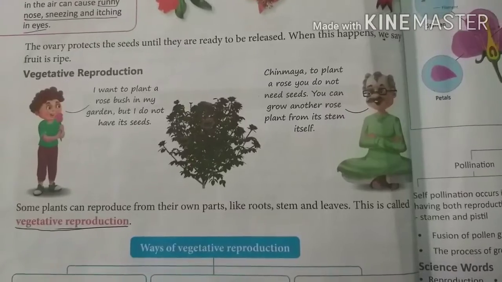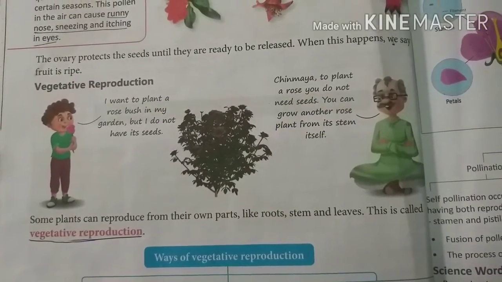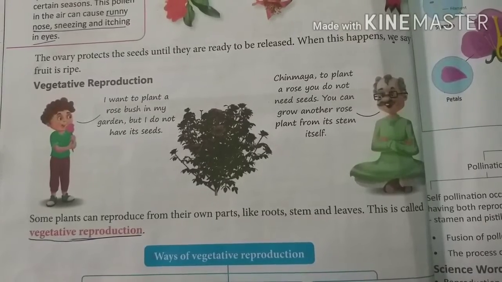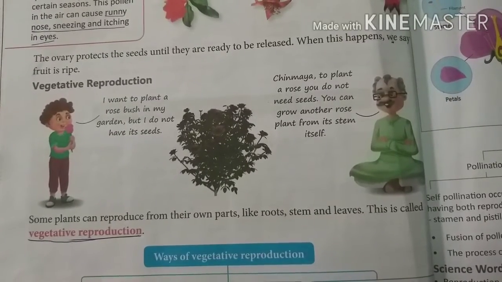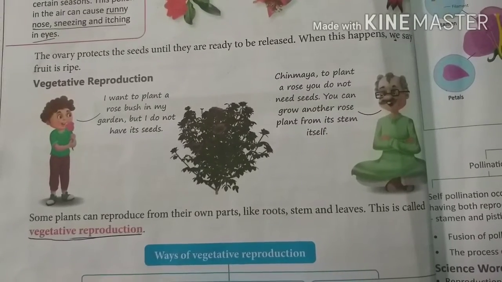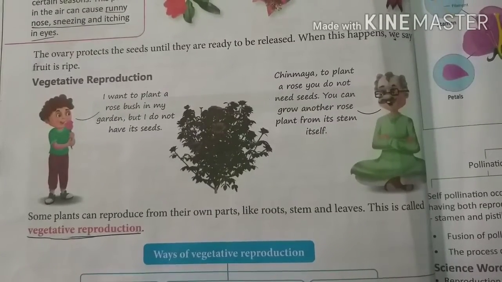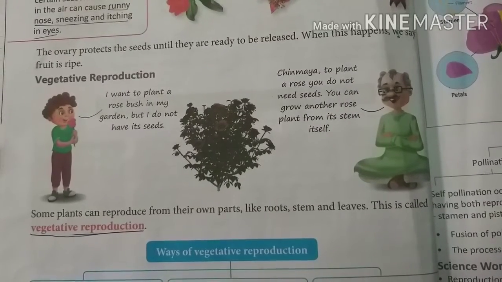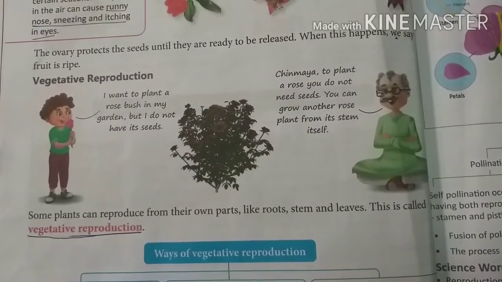Now, what is vegetative reproduction? I want to plant a rose bush in my garden, but I do not have its seed. Chinmay, to plant a rose, you do not need seeds. You can grow another rose plant from its stem itself.